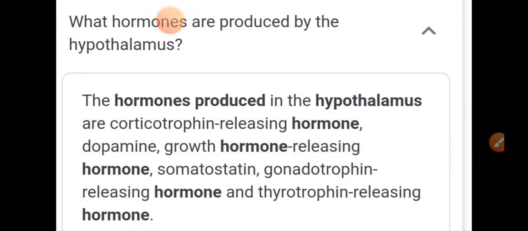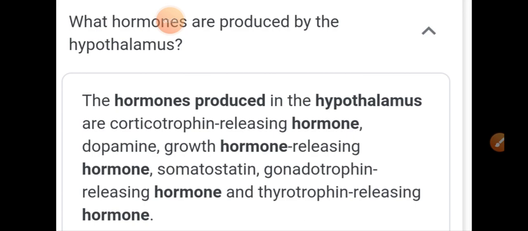Let's see some of the hormones which are produced by the hypothalamus. The hormones produced in the hypothalamus are corticotropin releasing hormone, dopamine, growth hormone releasing hormone, somatostatin, gonadotropin releasing hormone, and thyrotropin releasing hormone.